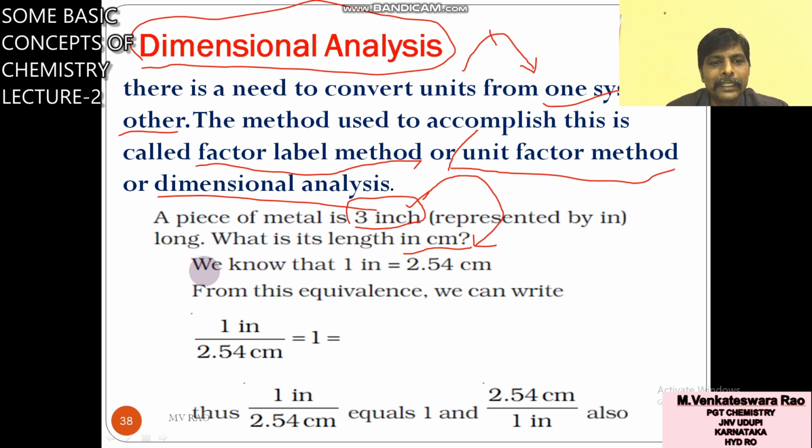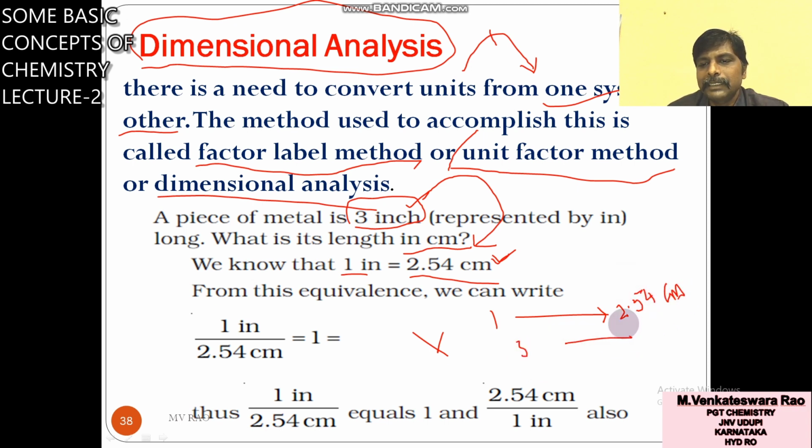So we know that 1 inch means 2.54 centimeter. Per 1 inch, 2.54 centimeter. Per 3 inch how much? So how to get the answer? Use the cross multiplication method. Per 1 inch, 2.54 centimeters.